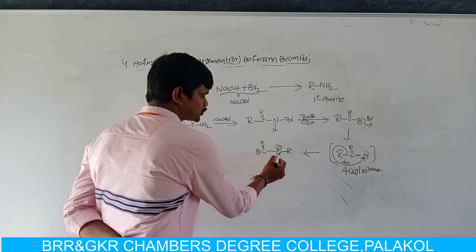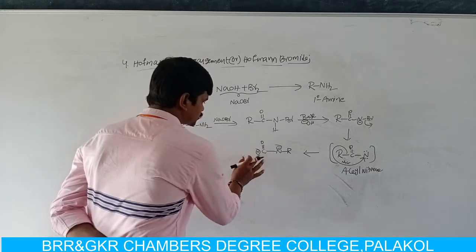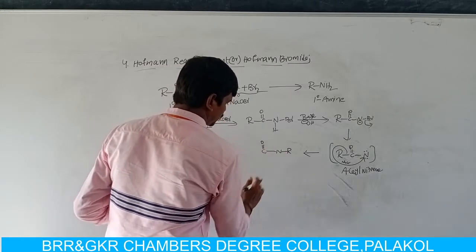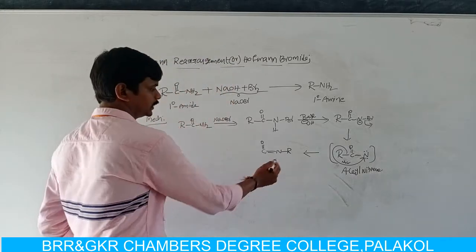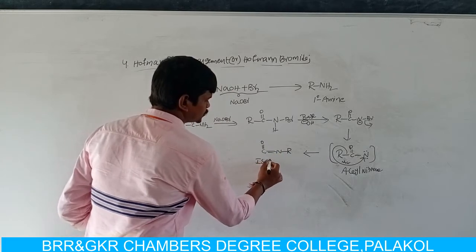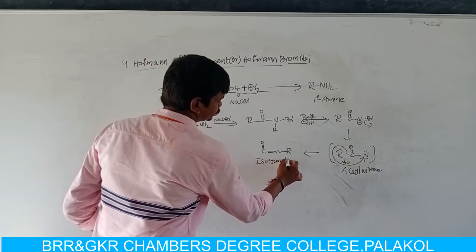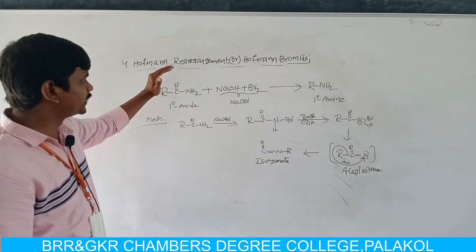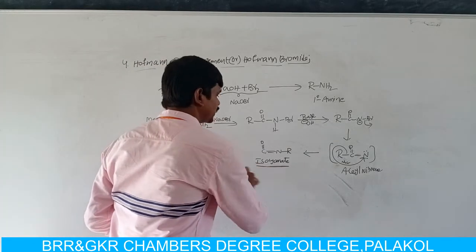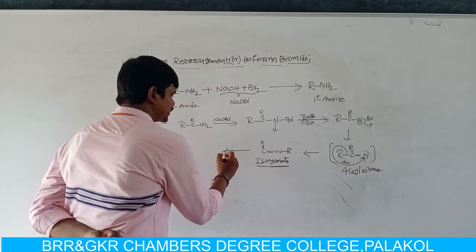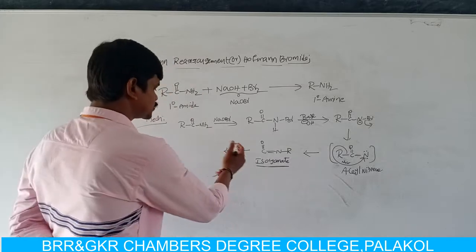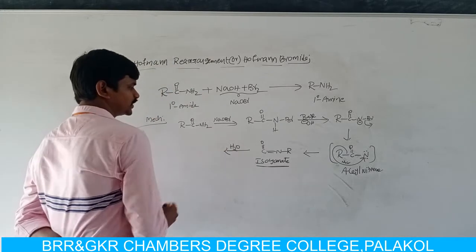Here the carbon having positive charge and nitrogen having negative charge, they combine, then it forms a double bond. R-N double bonded C double bonded O is called isocyanate. So the Hofmann rearrangement reaction proceeds through the formation of isocyanate. Now this isocyanate reacts with a water molecule, that is, the isocyanate is hydrolyzed with H2O.